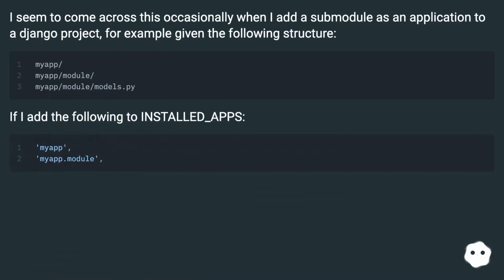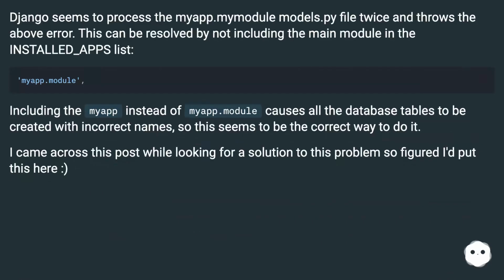I seem to come across this occasionally when I add a submodule as an application to a Django project, for example given the following structure. If I add the following to installed_apps, Django seems to process the myapp.mymodel models.py file twice and throws the above error. This can be resolved by not including the main module in the installed_apps list.